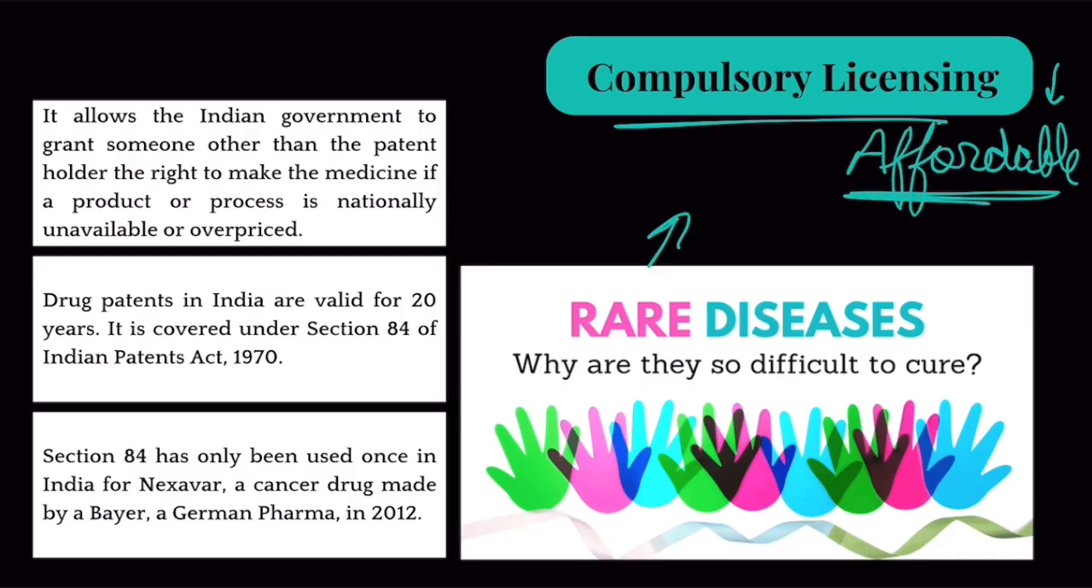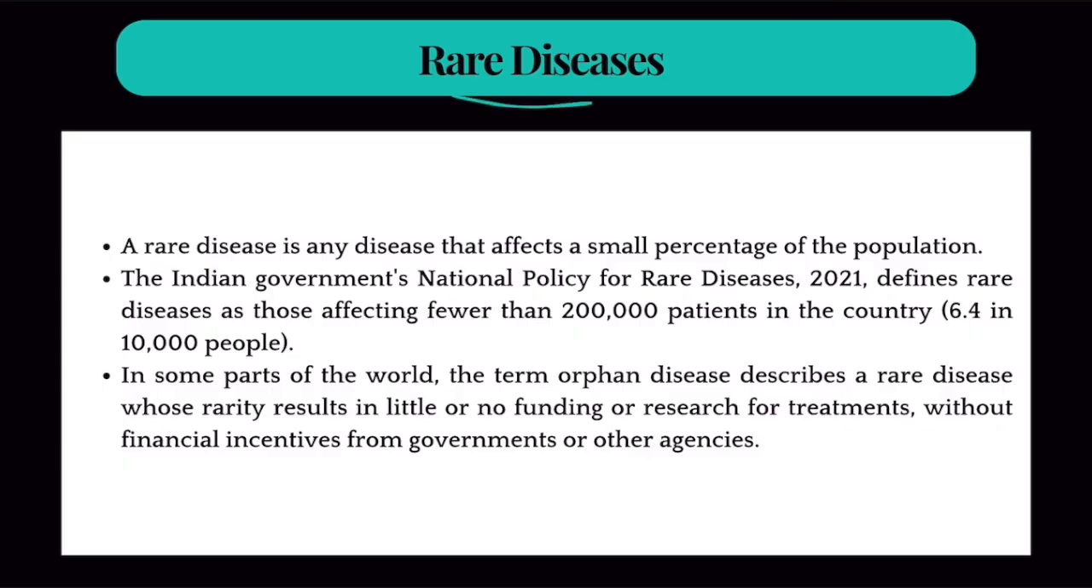Right? Now the question is, what are rare diseases? So a rare disease, as the name suggests, is one which is very rare. Now there is no single fixed definition for rare diseases all over the world. Every country has defined rare diseases as per their own laws. Now in India, as per the National Policy for Rare Diseases 2021, a rare disease is one that has affected less than 2 lakh patients in the country, which is extremely rare. That means only 6.4 people out of 10,000 people have been affected by it.